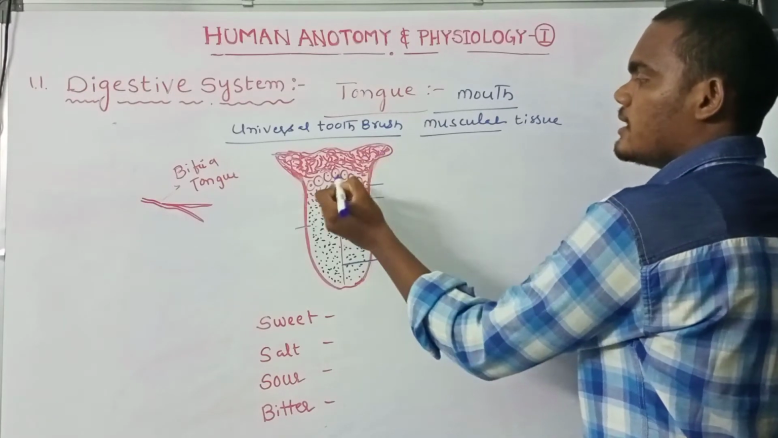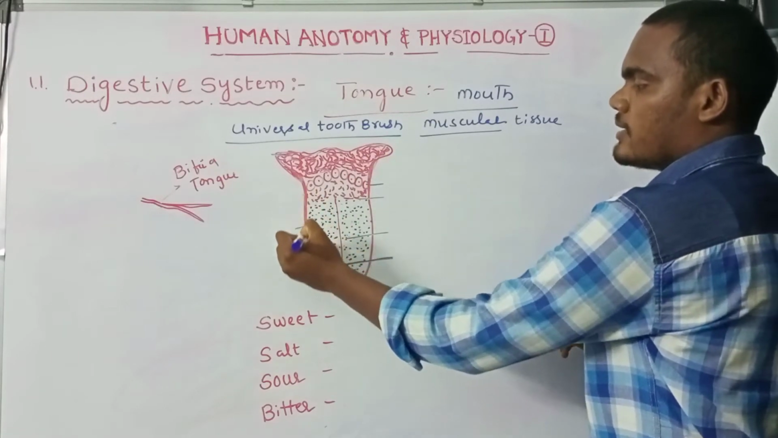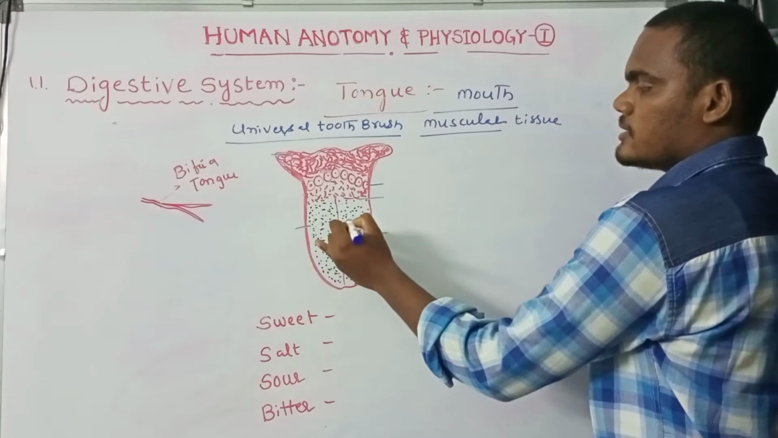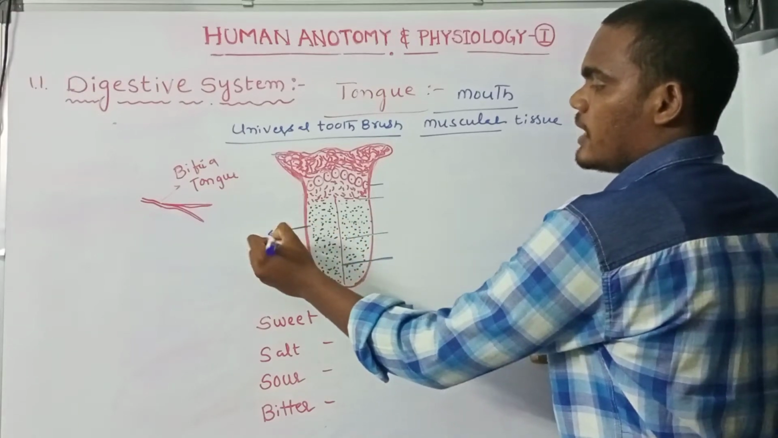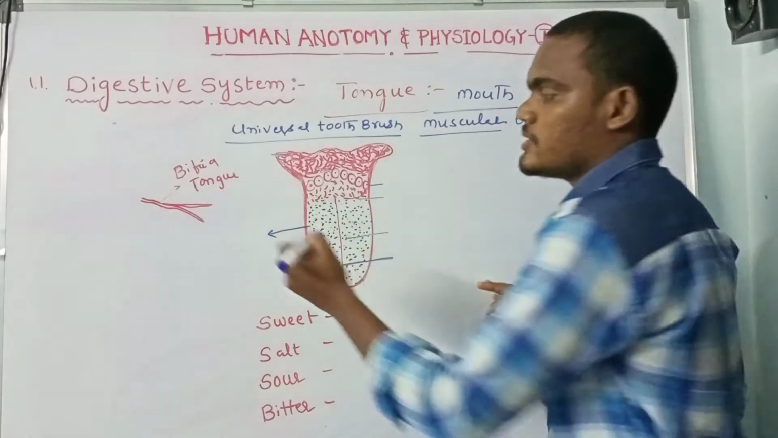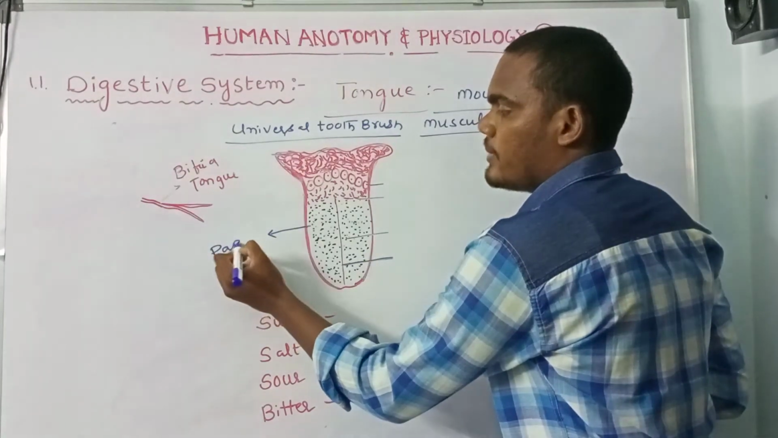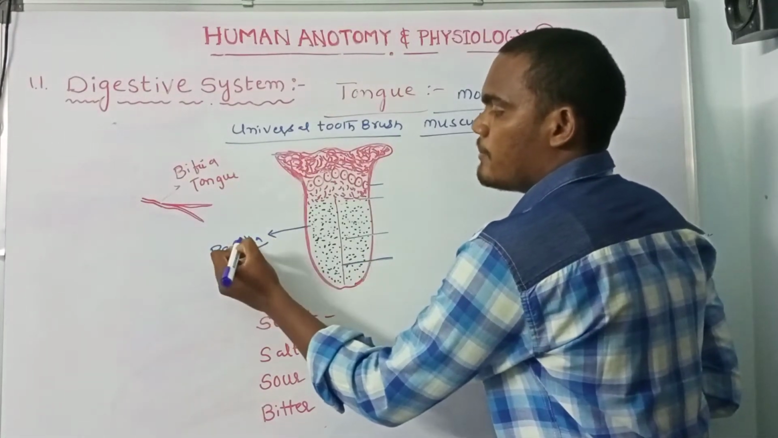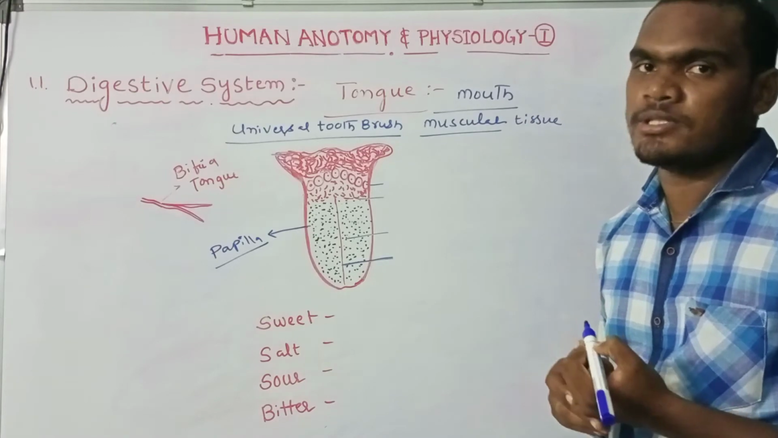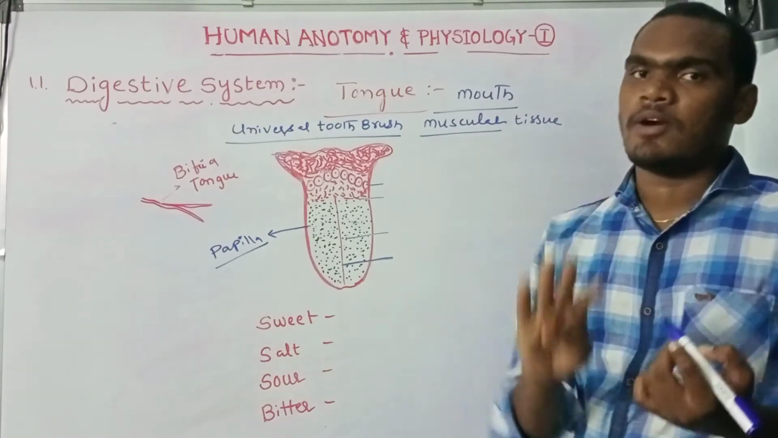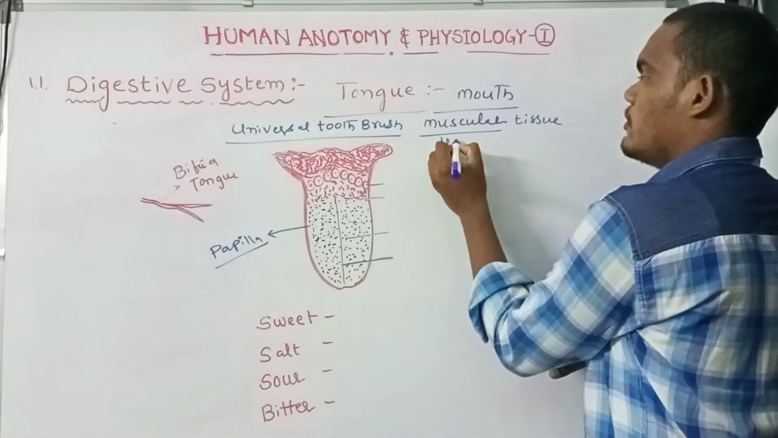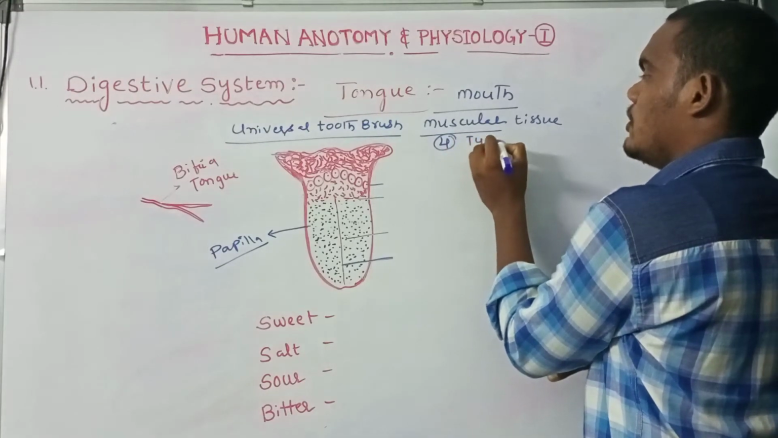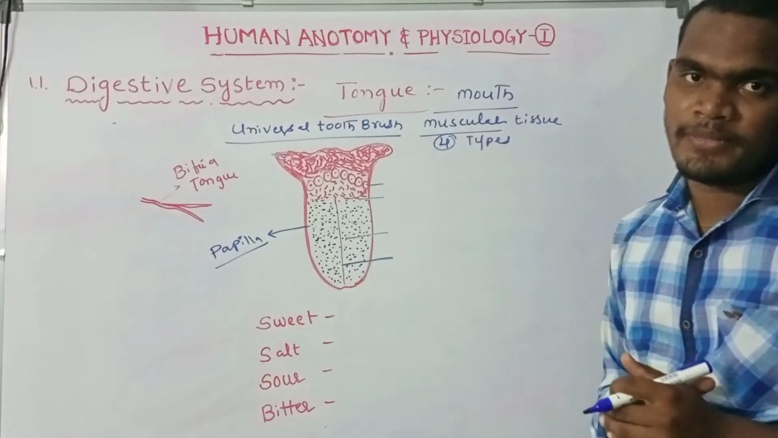The upper surface of the tongue has projection-like structures, known as papillae. These papillae have taste buds present. These taste buds have four types. So what are the types?